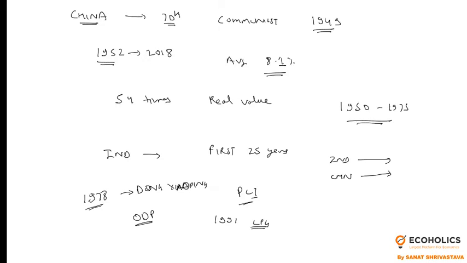So in 1978 Deng Xiaoping adopted the open door policy in China.